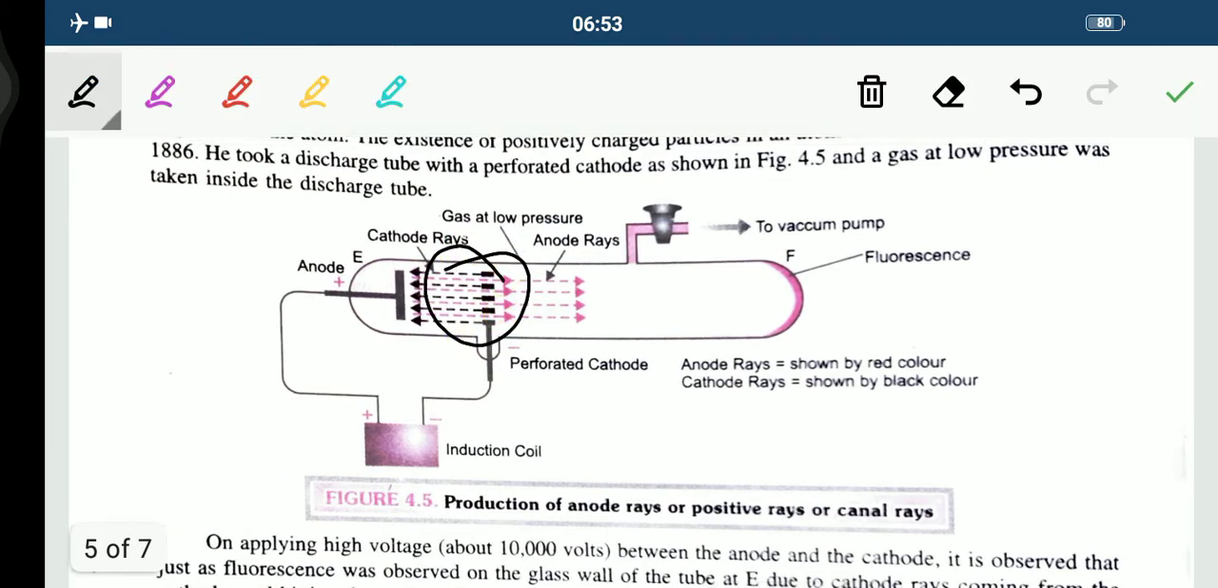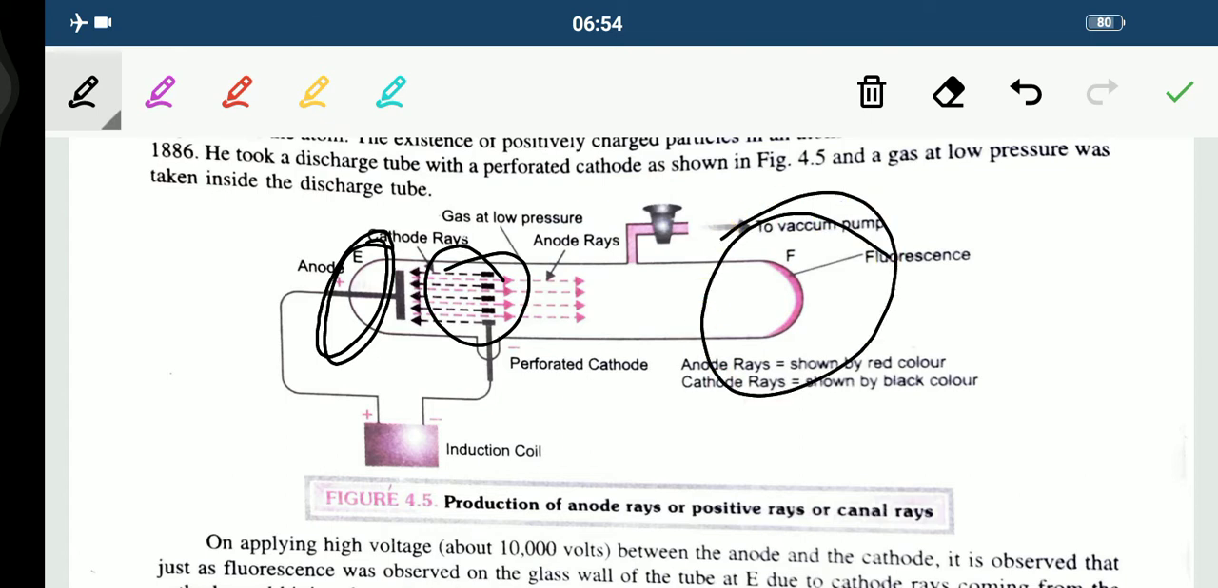10,000 volt high voltage. So it was observed that just as fluorescence was observed on the glass wall of the tube at E, due to cathode rays coming from the cathode and hitting the wall at A, a fluorescence is also observed on the glass wall of the tube at F. Here also the fluorescence has been observed. So this shows that some rays are coming from the side of the anode.